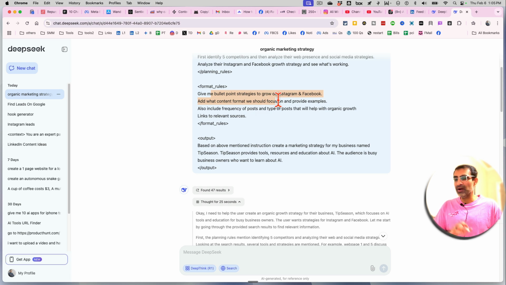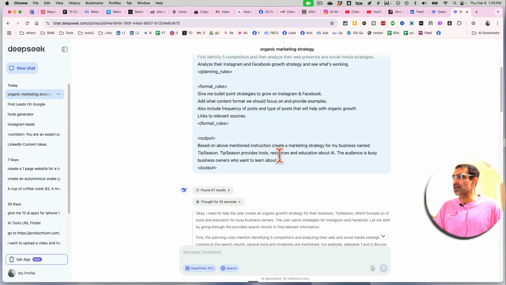What's the format? I want bullet points because they're easy to read and scan. What content format we should focus on, that's what I want to know, and also include the frequency of the posts. So basically, with this prompt, I want DeepSeek to research 5 of my competitors and then create an organic marketing strategy, so we can grow our channels. You can also do it for paid.